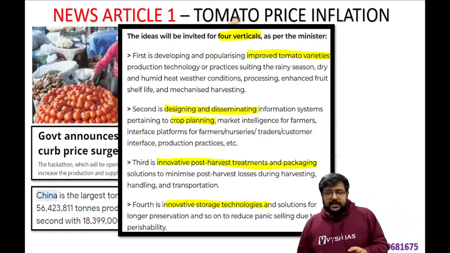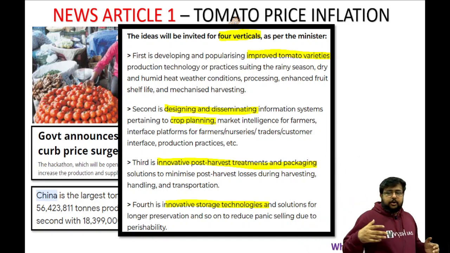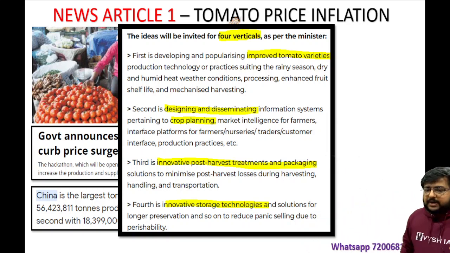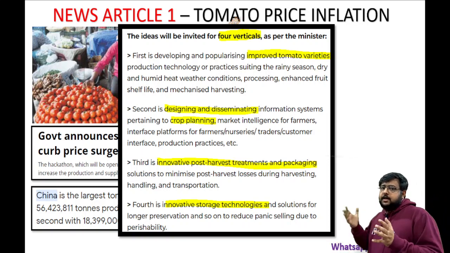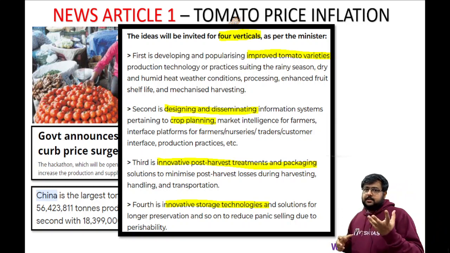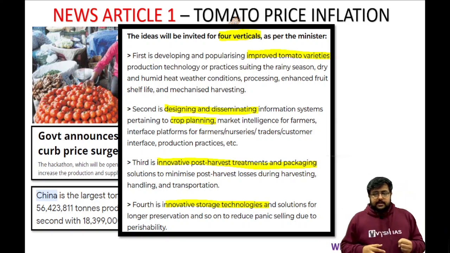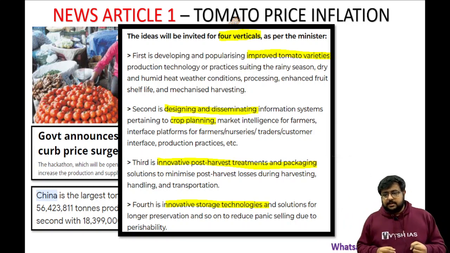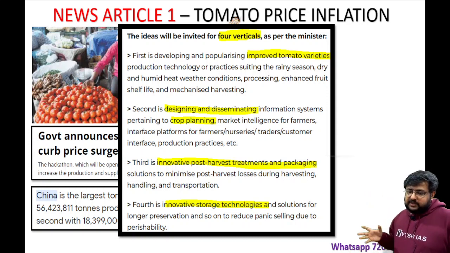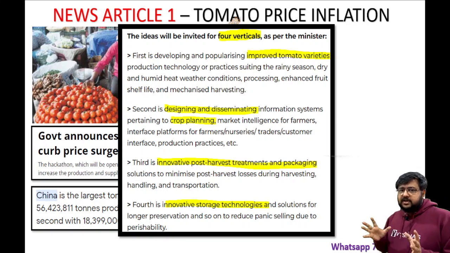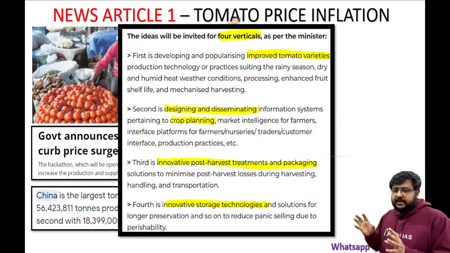First is developing and popularizing improved tomato varieties, production technology or practices suiting the rainy season, dry and humid, meaning based on different seasons and the processing stages and all, different, innovative varieties of tomato. Then designing and disseminating information systems pertaining to crop planning, market intelligence for farmers, interface platforms for farmers. Meaning different platforms, information needed for that.